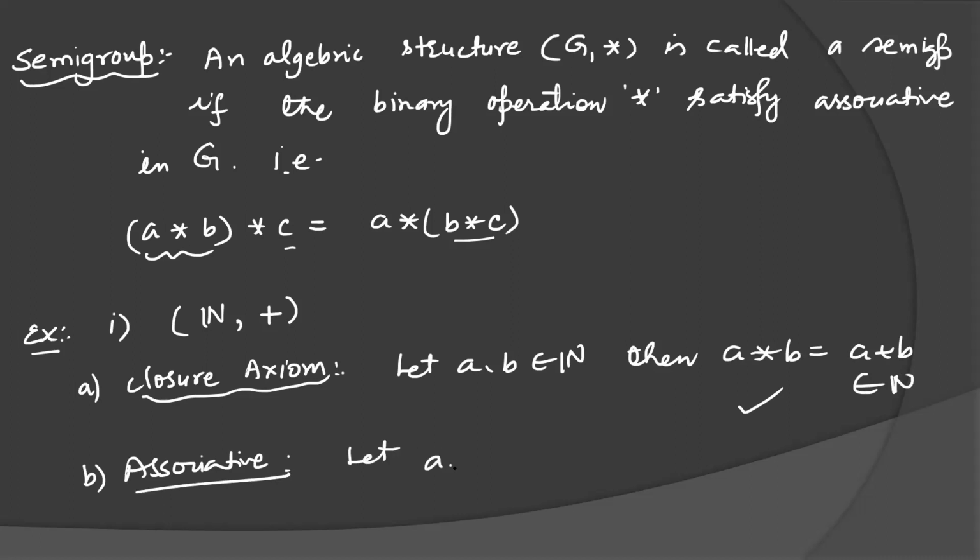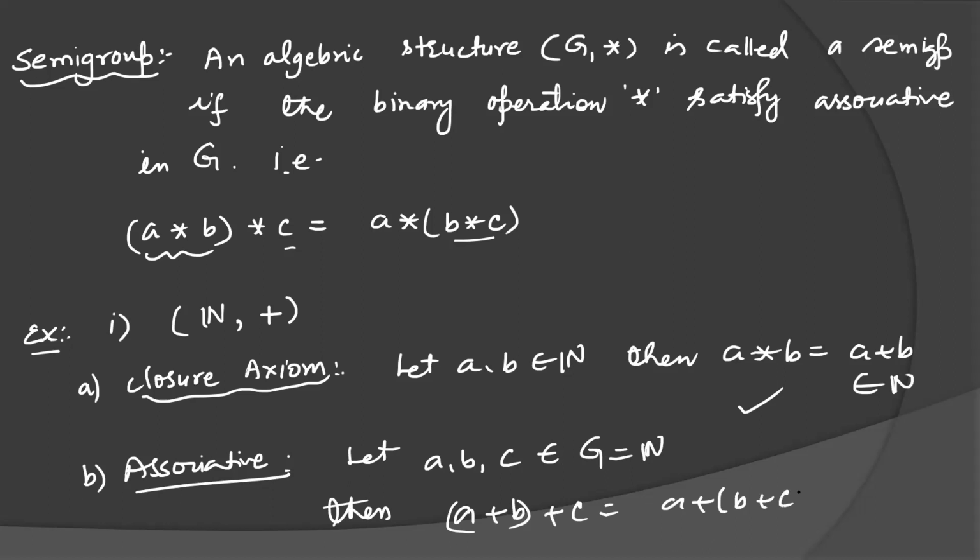Let A, B, C belong to G, and here G is nothing else but the set of natural numbers. Then we know that A plus B plus C is equal to A plus B plus C for all A, B, C belonging to the natural numbers. We can verify it if you want. For all natural numbers, this property will be verified.